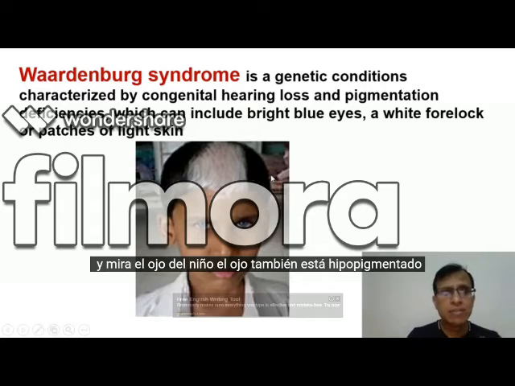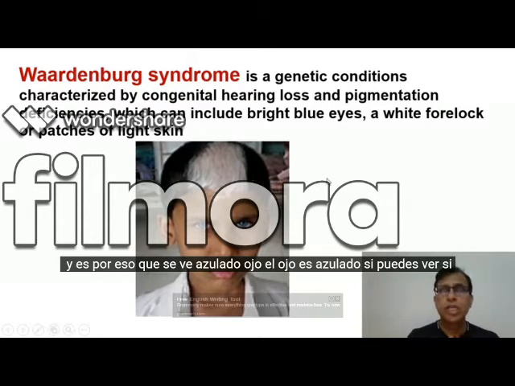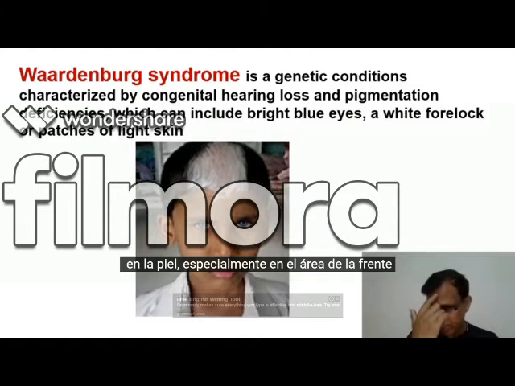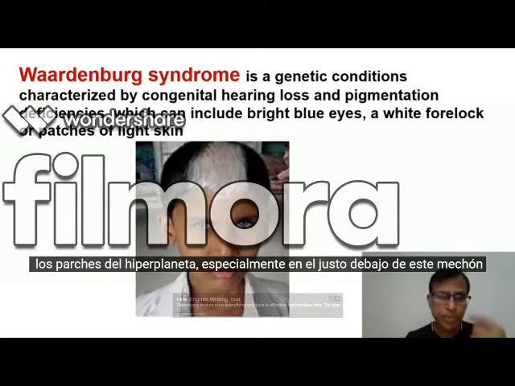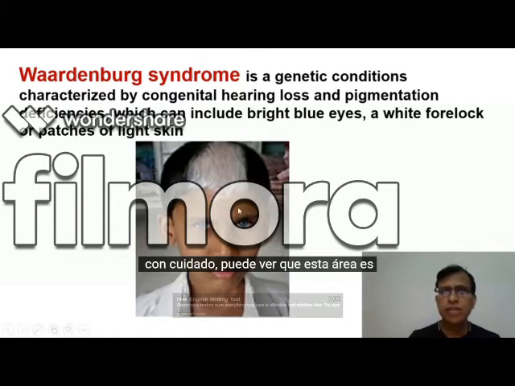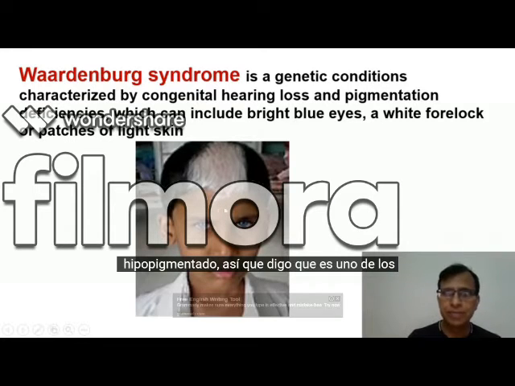And look at the eye of the child. The eye is also hypopigmented, and that's why it looks bluish eye. The eye is bluish, if you can see, if you notice. And you can also see hypopigmented patch on the skin, especially in the forehead area. The hypopigmented patch is especially just below this forelock. And if you can see this child also, just below the forelock, if you notice very carefully, you can see that this area is hypopigmented.